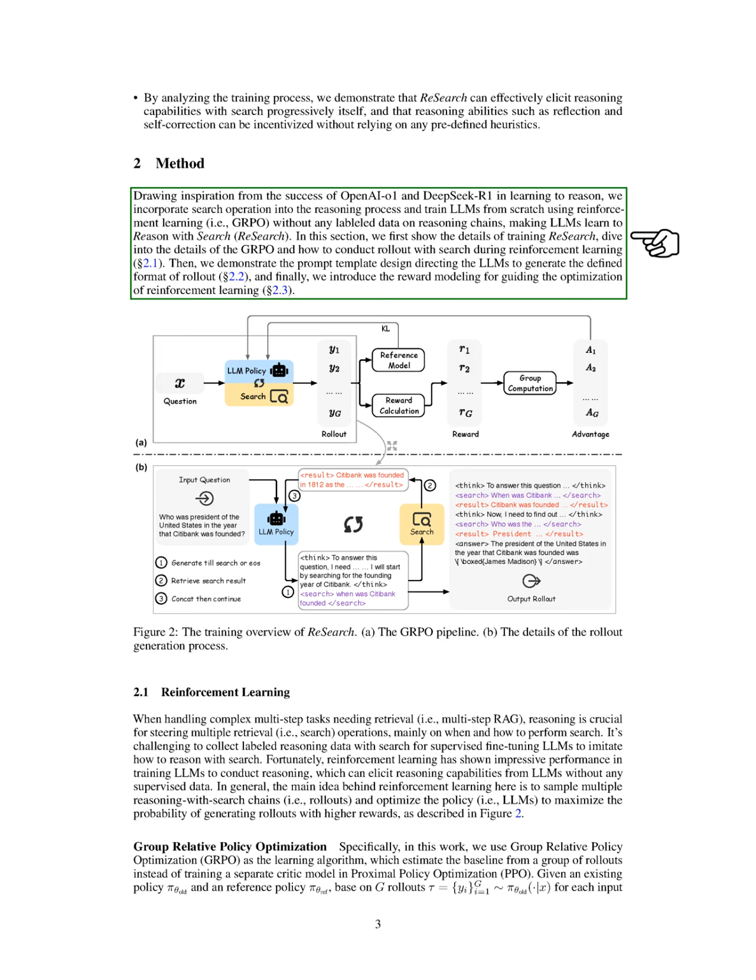Next, we outline the design of our prompt templates, which guide the LLMs to produce outputs in a defined format for the rollout. Finally, we explain our reward modeling strategy, which helps optimize the reinforcement learning process. Through this framework, we aim to enhance the reasoning capabilities of LLMs by allowing them to learn how to reason with search autonomously, without predefined heuristics.